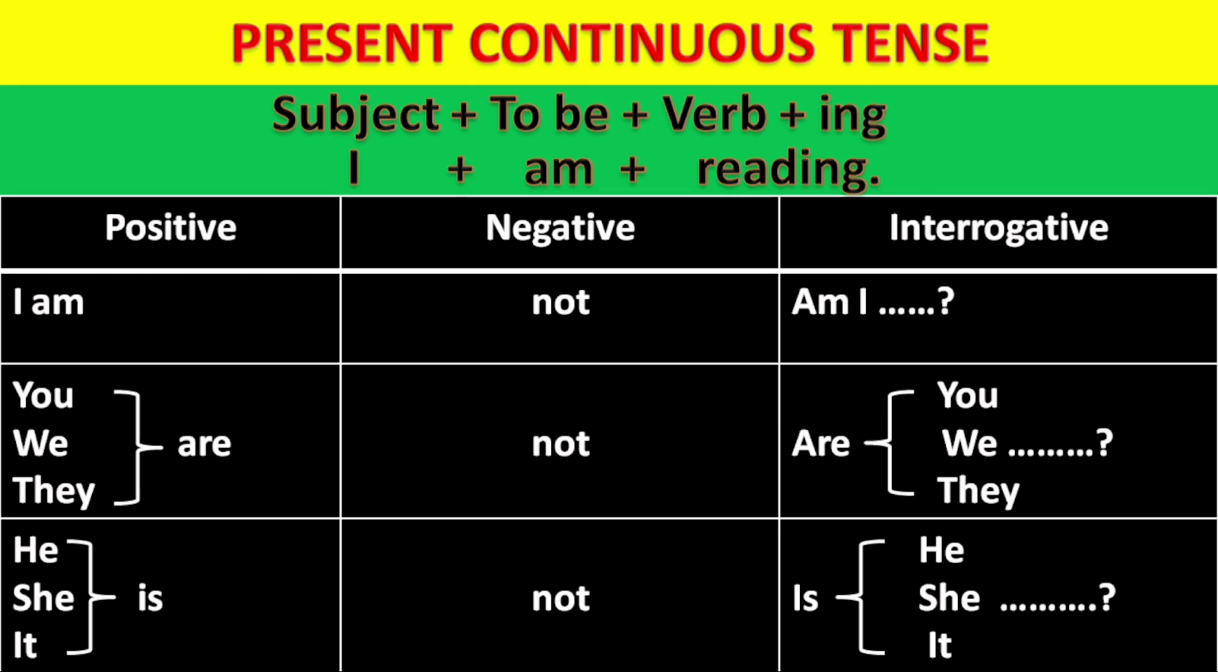Now you see, when we make interrogative, the to be form of the verb comes before the subject, like am I, and then we frame the sentence and put a question mark. Are you, are we, are they, is he, is she, is it. So now let us frame interrogative sentences.